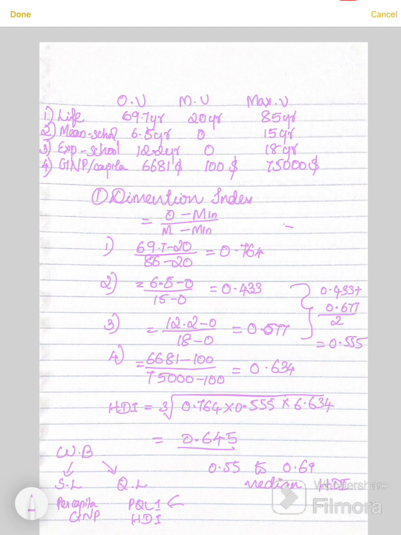Physical quality of life index has three indicators. One is life expectancy at 1 year, literacy, and infant mortality rate. In human developmental index there are three indexes. The first one is life expectancy at birth, and here knowledge. The third one is standard of life using per capita GNP.